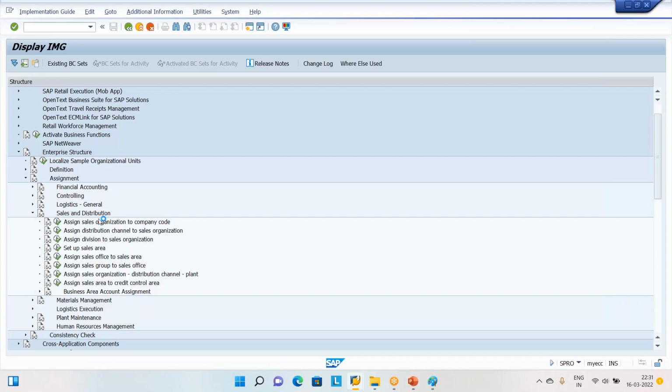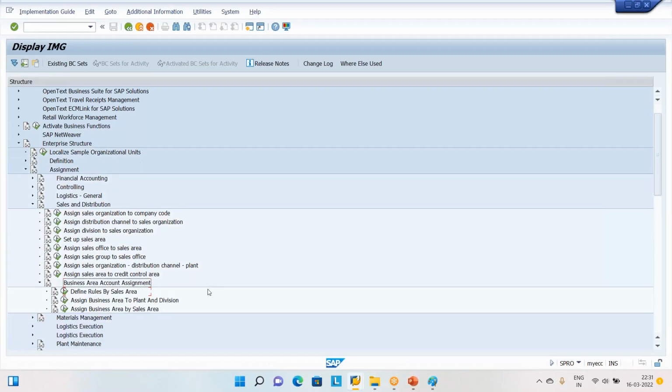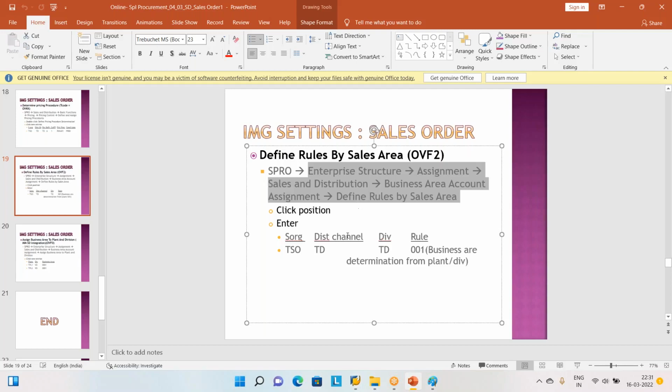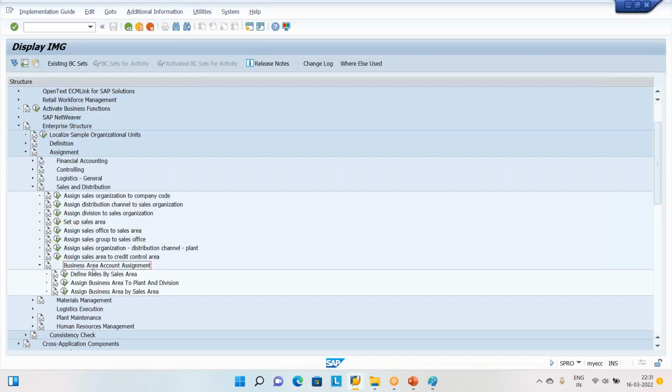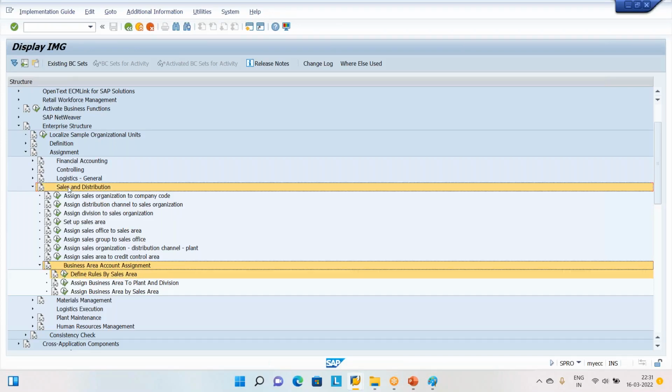We defined everything earlier, but business area account assignment. There are two steps. One, define rule by sales area. Kindly define rule by sales area. This is the path. You have to do it.